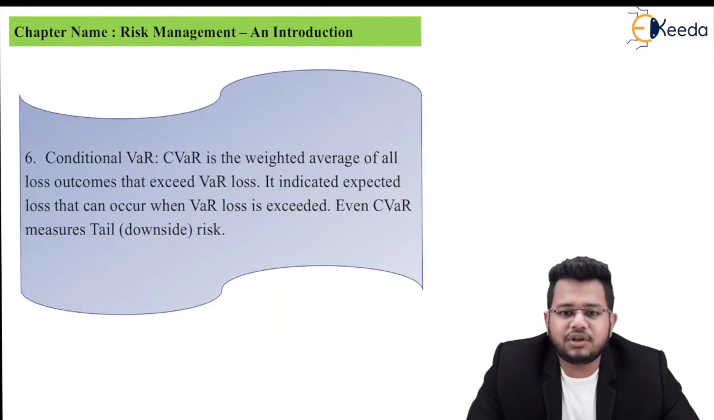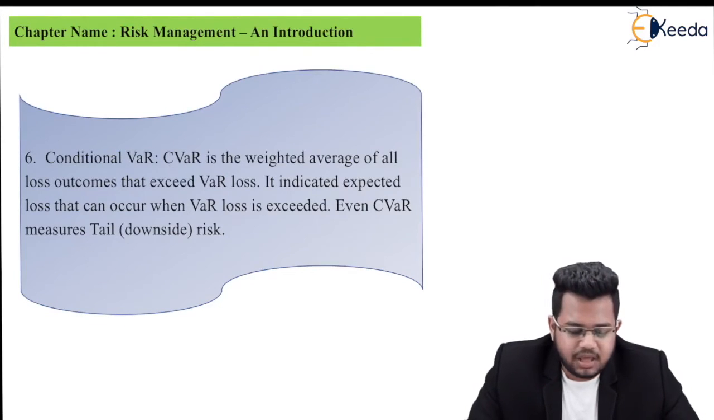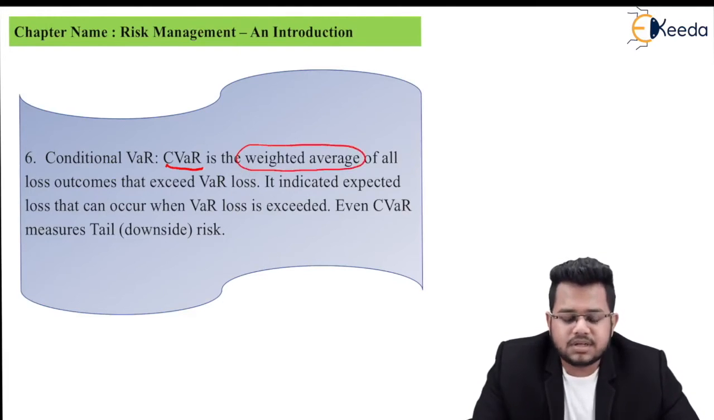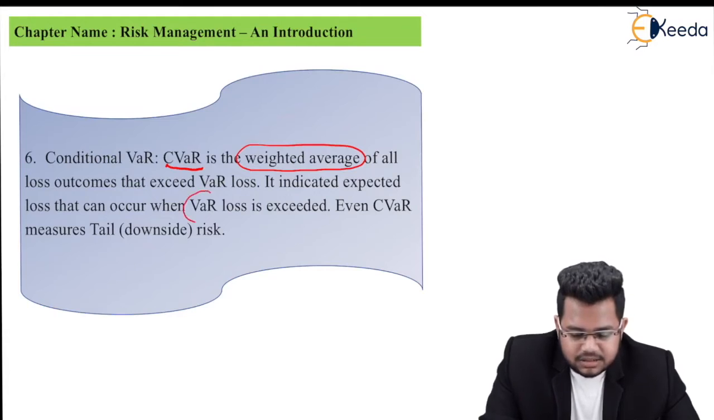Last one is conditional VAR. It is an extension of VAR only, but with a slightly different interpretation. So CVAR or conditional VAR is a weighted average of all the loss outcomes that exceed the VAR loss. It indicates expected loss that can occur when VAR loss is exceeded.